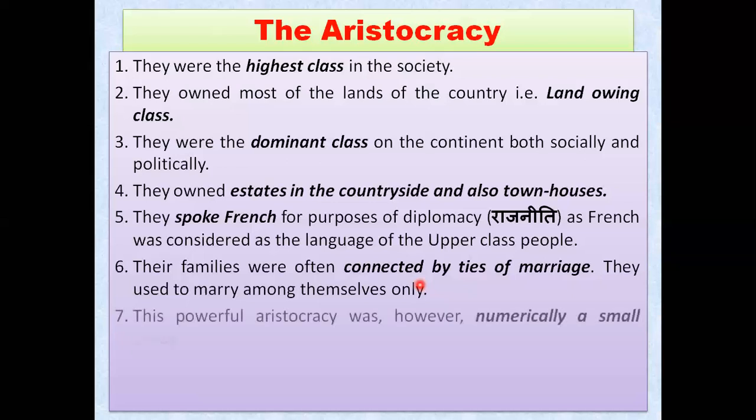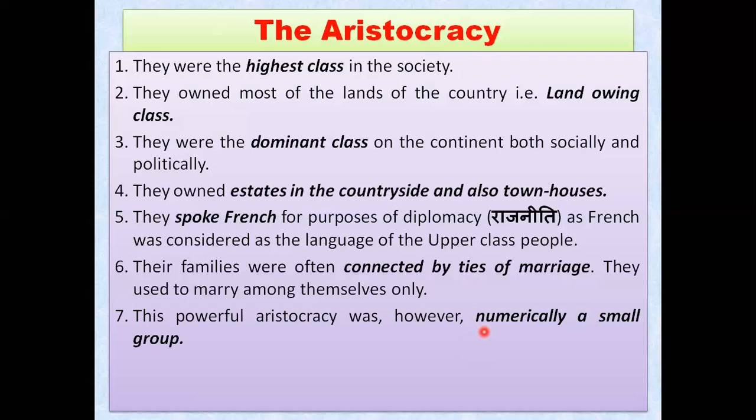This powerful aristocracy was, however, numerically a small group. That is quite certain. Everywhere throughout the world you will find that the rich people are not large in number. They are always small in number, but even then they used to dominate over the lower people, over the poor. In India and in all countries, the rich people are quite small in number. So they were numerically a small group, but they were the highest one. They were dominating, they were the land owning class, and they were speaking French.